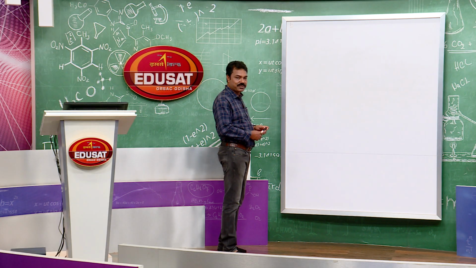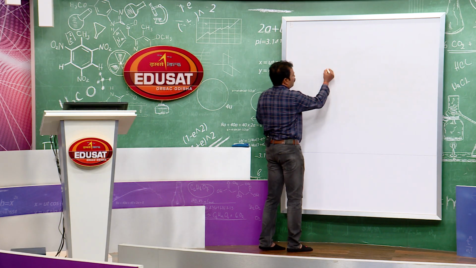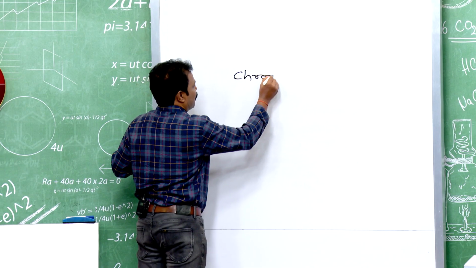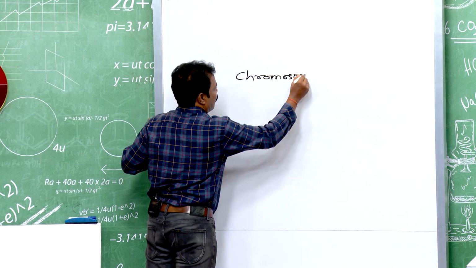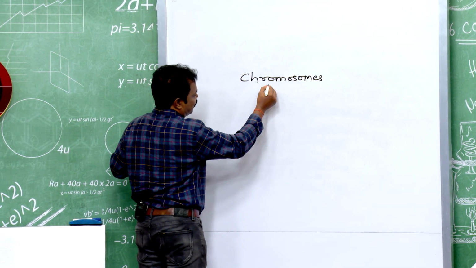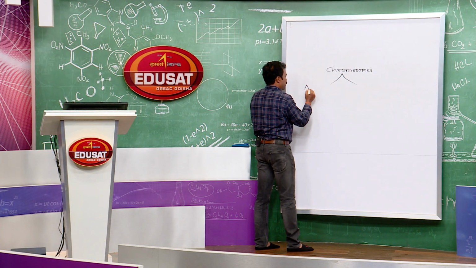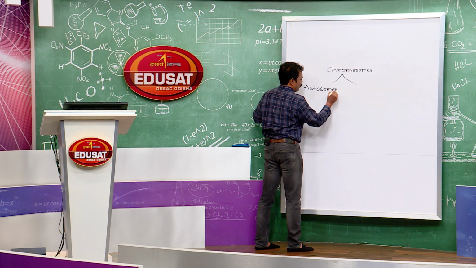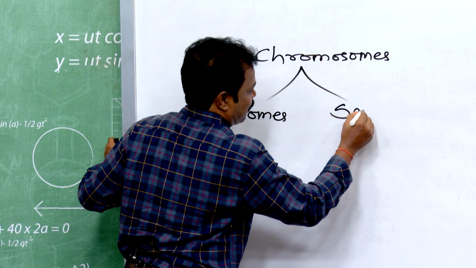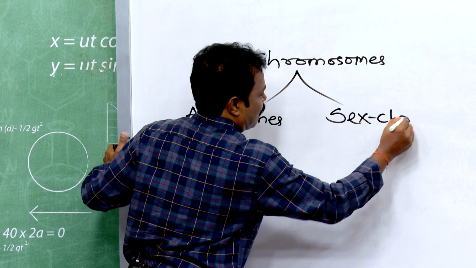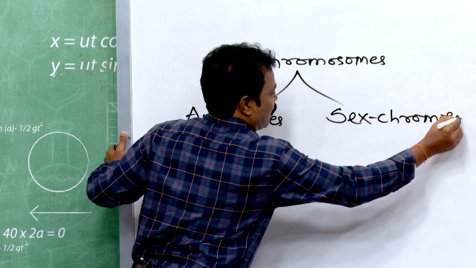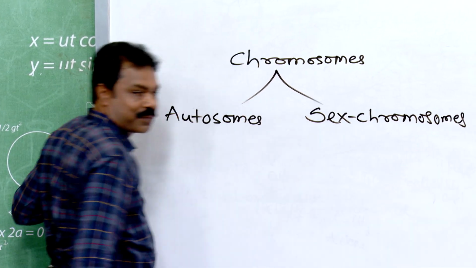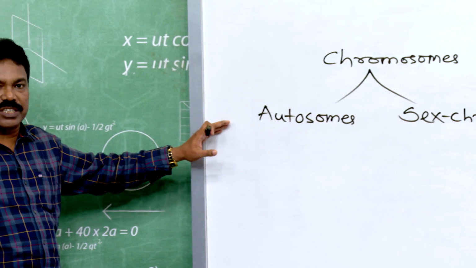What are autosomes? Chromosomes are of two types, autosomes and sex chromosomes. These autosomes are non-sex chromosomes.